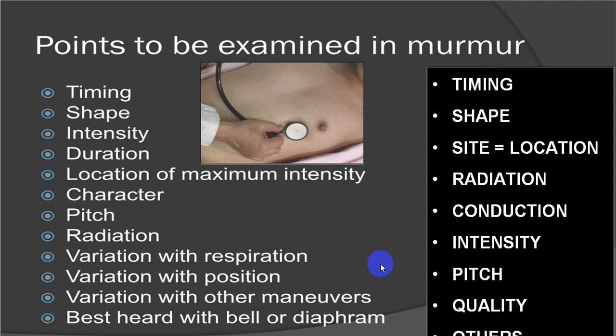Some people mention also at the end any change with respiration, any change with position, any change with Valsalva maneuver or squatting posture or with hand grip methods, etc. And whether it is best heard with bell or with diaphragm. This ideally you should mention.